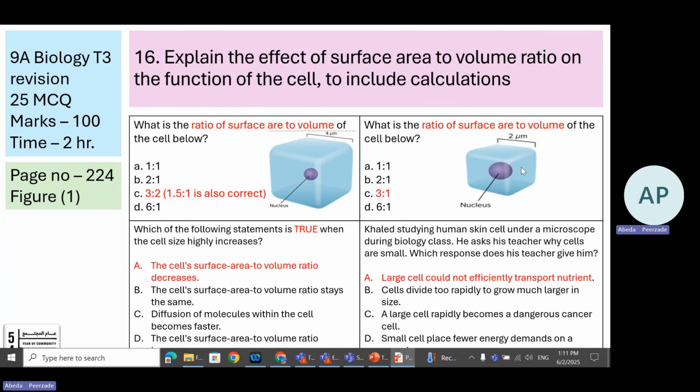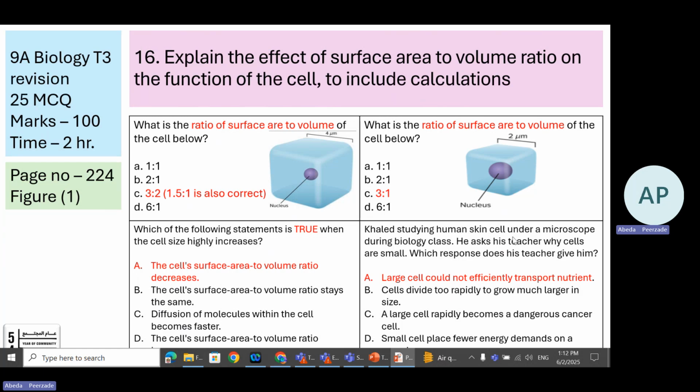Okay, we have been given a cube and side is 2. So that ratio is 3 is to 1. What is true from the options? The cell surface area to volume ratio decreases when the cell size increases. When the cell size increases, surface area to volume ratio decreases. Okay, they are inversely proportional. So say for example, it's the largest cell. So when the cell size increases, surface area to volume ratio decreases.